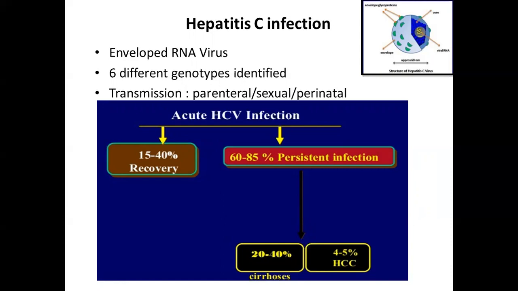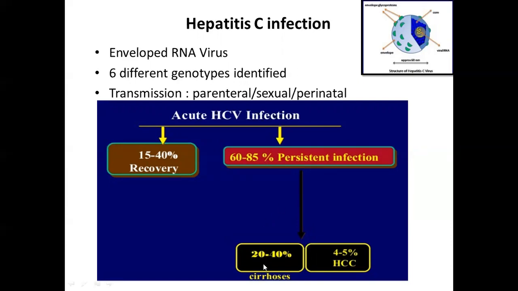Now, it also presents as an acute infection and as a chronic infection. The acute infection usually manifests within 6 months of contraction of the virus, and it can be either asymptomatic or symptomatic, presenting with symptoms like jaundice, fever, and so on. Now, the characteristic feature of hepatitis C viral infection, which is quite different from hepatitis B, is that in this case, about 60 to 85% of those affected proceed to have a persistent infection.